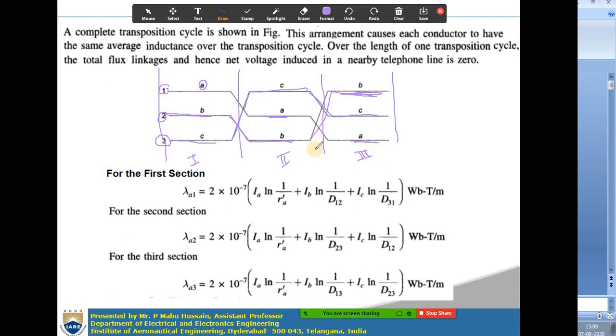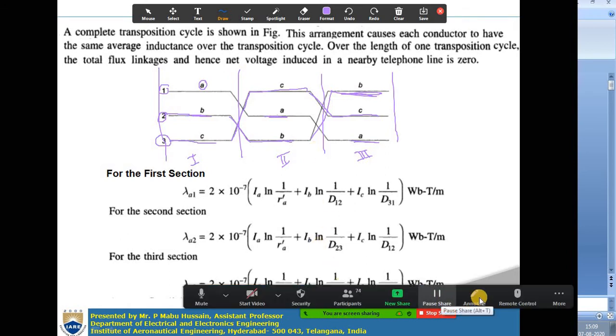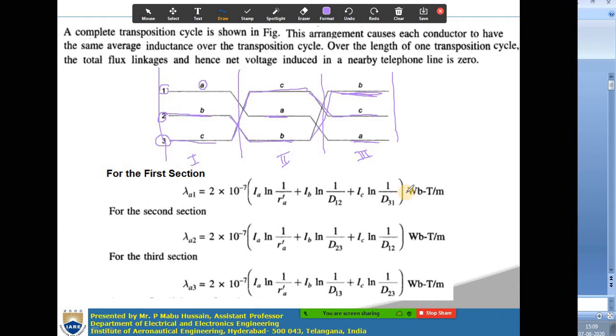When inductance is the same, there will be the same voltage drops, so at the receiving end you will get balanced voltages. This transposition cycle also doesn't affect nearby communication systems. The flux linked with the nearby communication systems, and the voltage induced in them, will be 0 when you use transposition. Is it clear what transposition is? If you have any doubt, you ask me.